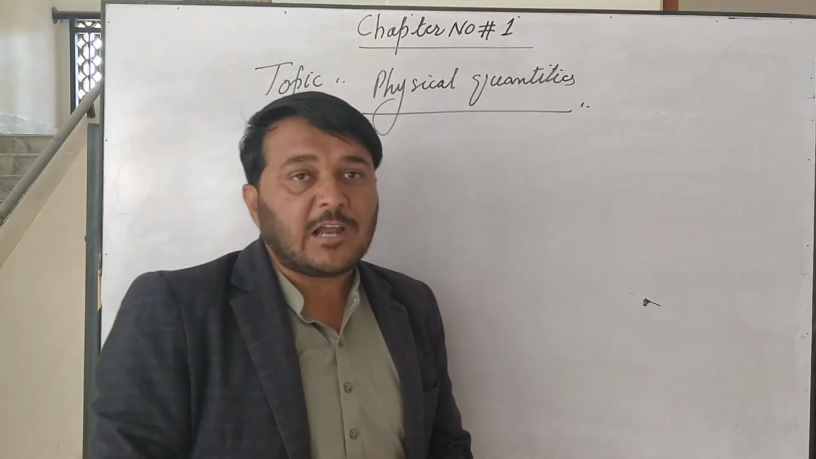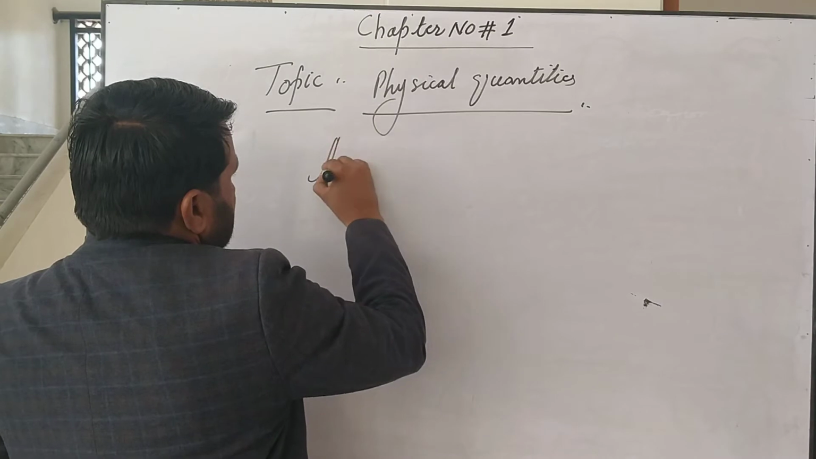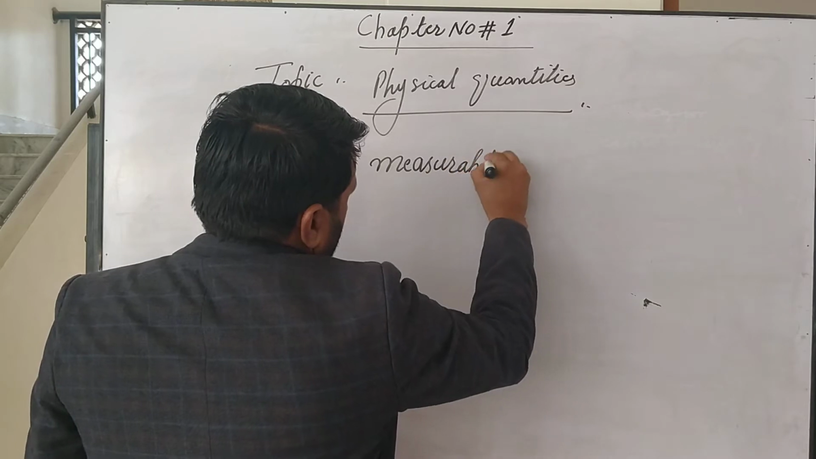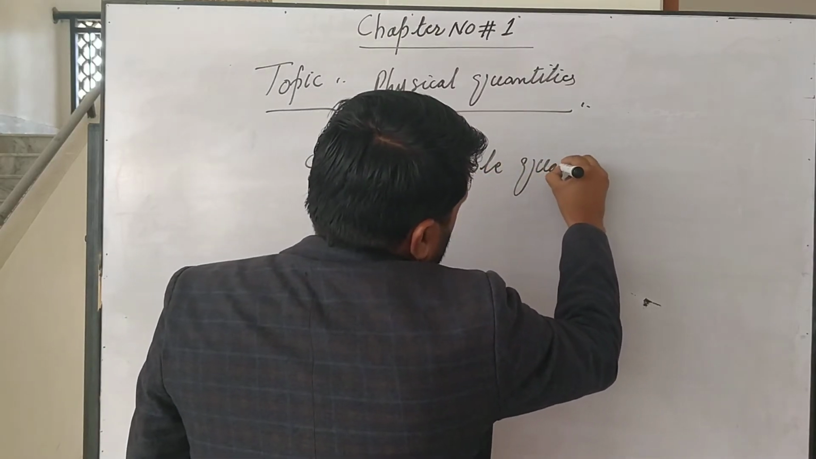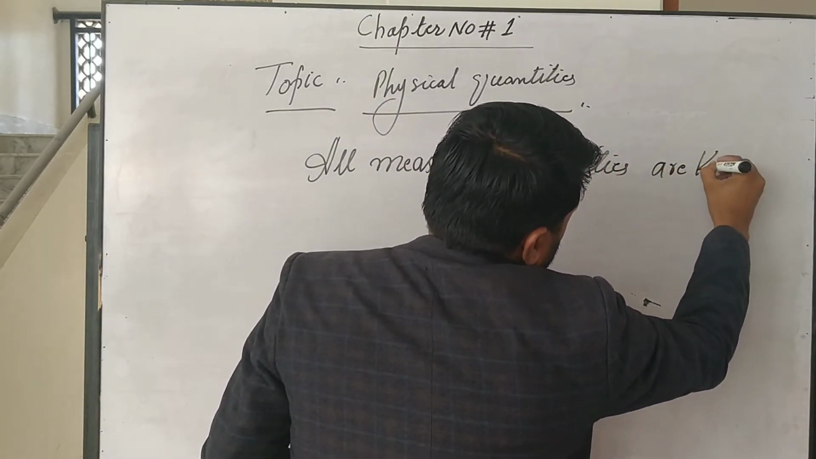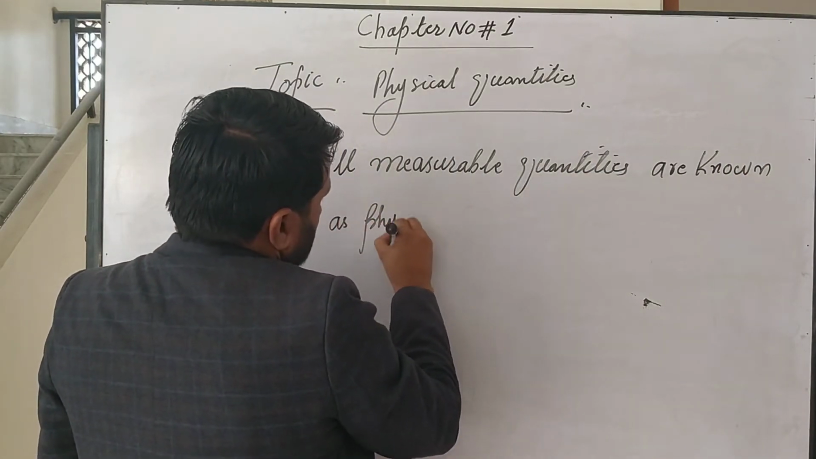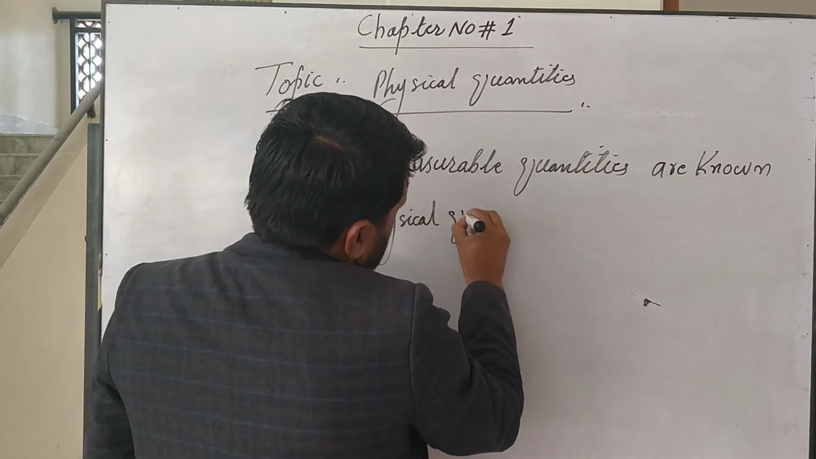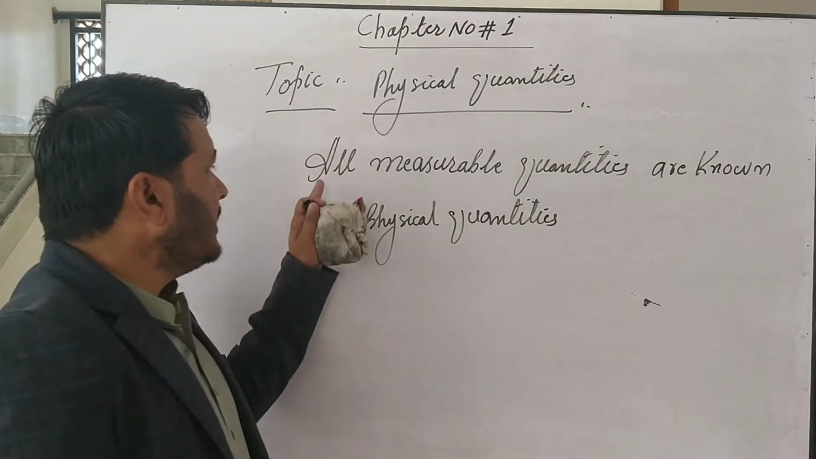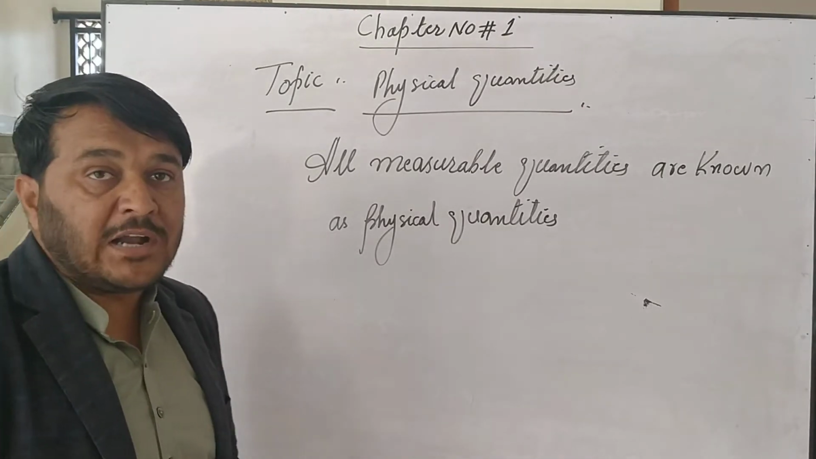Gentlemen cadets, first of all, what is a physical quantity? All measurable quantities are known as physical quantities.